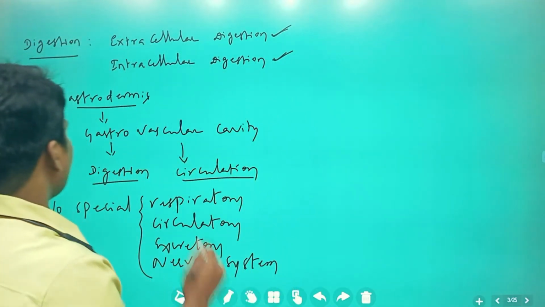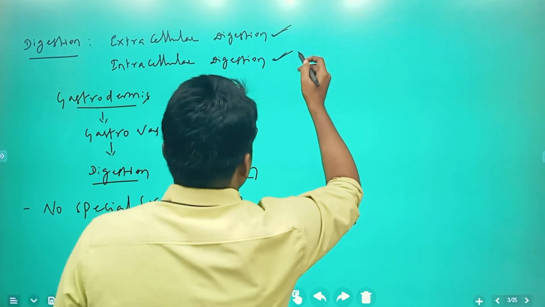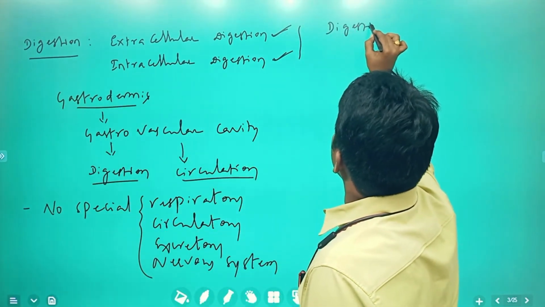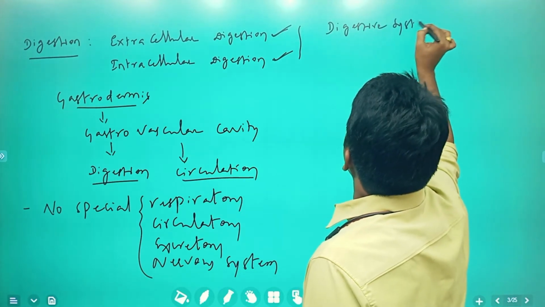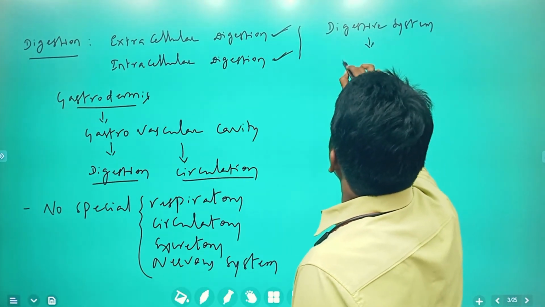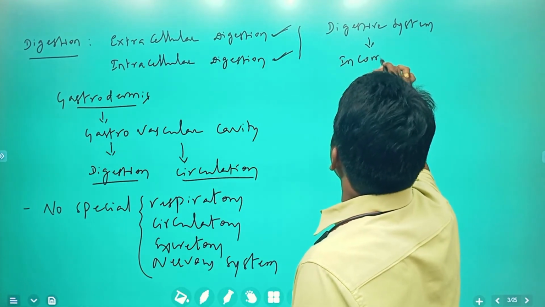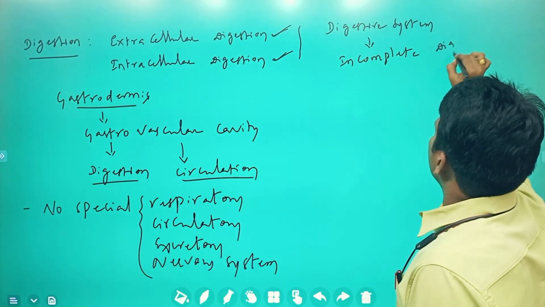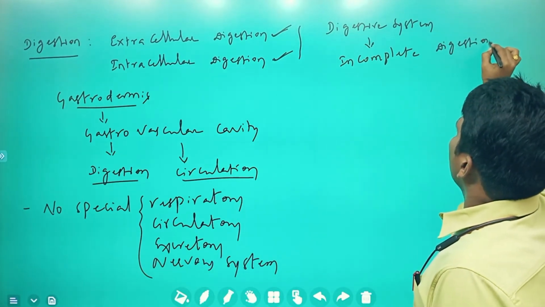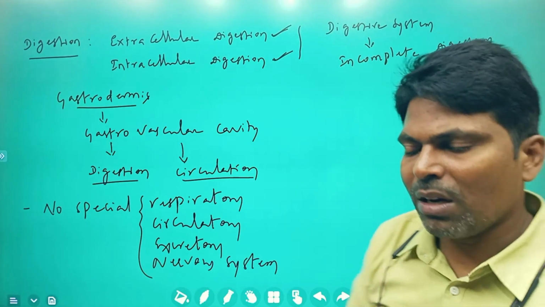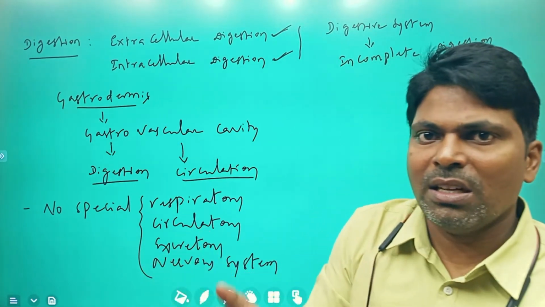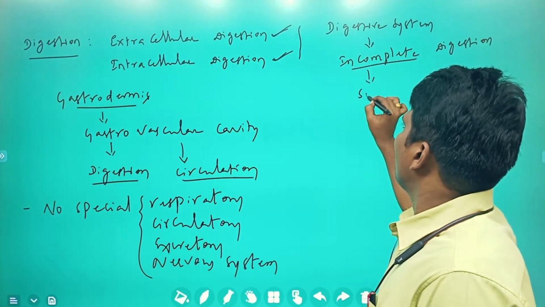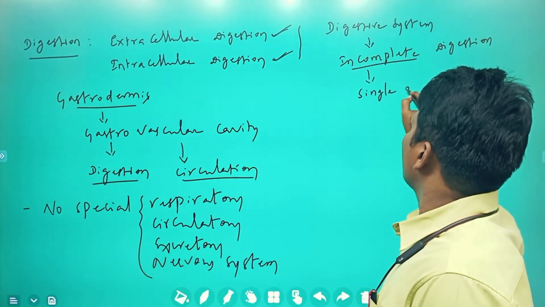Okay, and if you take the digestive system, it is going to be an incomplete digestive system. What is meant by an incomplete digestive system? Previously, in the general characters, I explained the pattern of vascular cavities in digestion. In an incomplete digestive system, there is a single opening.